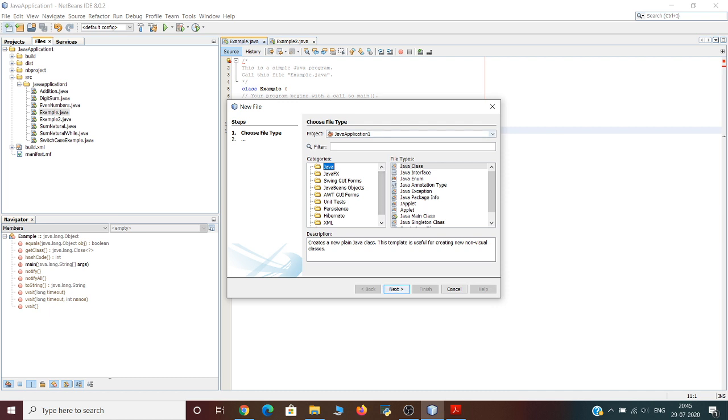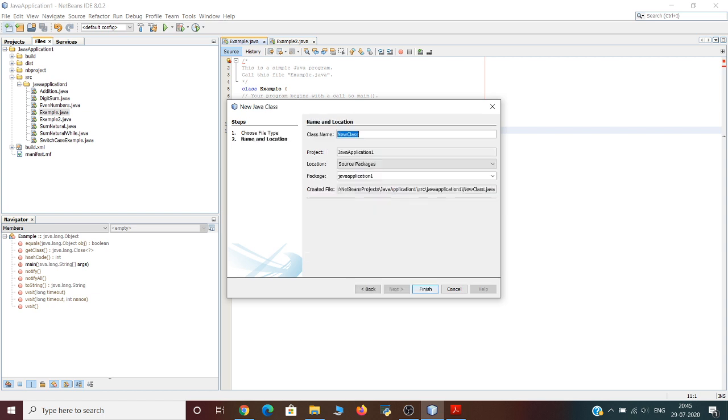Then you'll have to create a new file under a project. So that project name is already specified. You can also change the name of that project, and then just click on next. Okay, so here you have to give a class name for the particular file name. So suppose in this program, the name of the file is example.